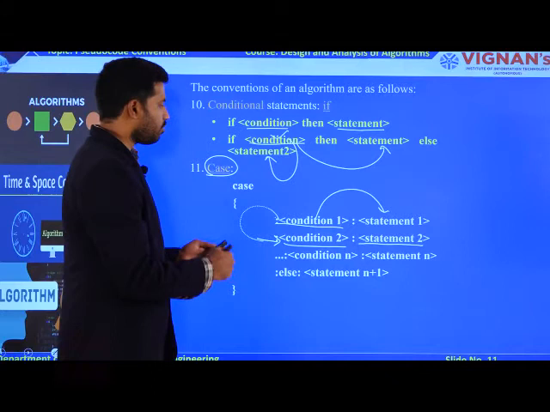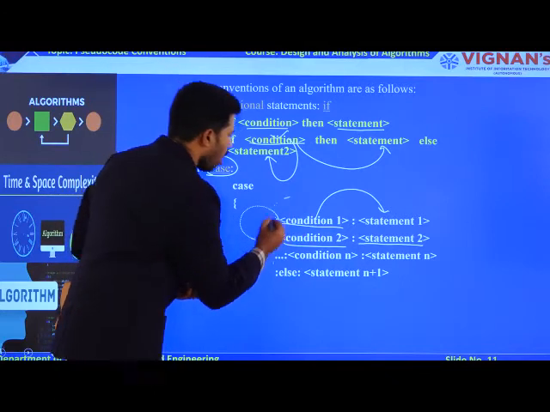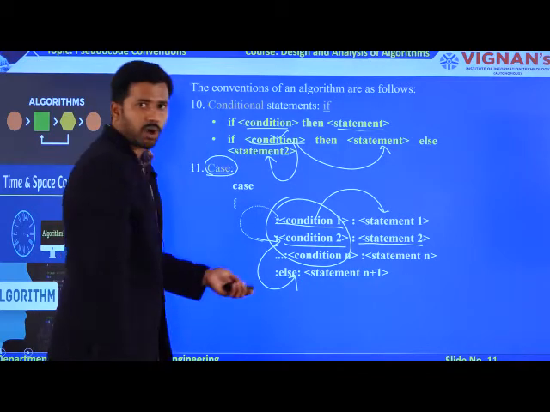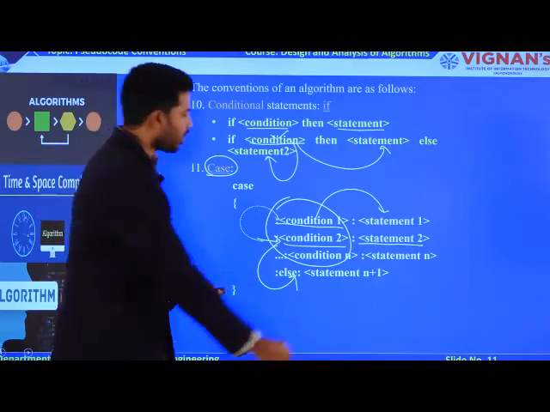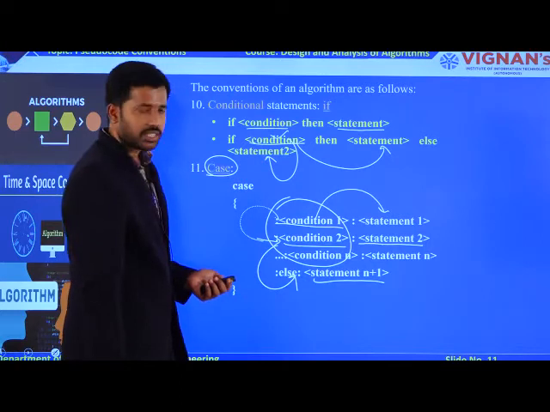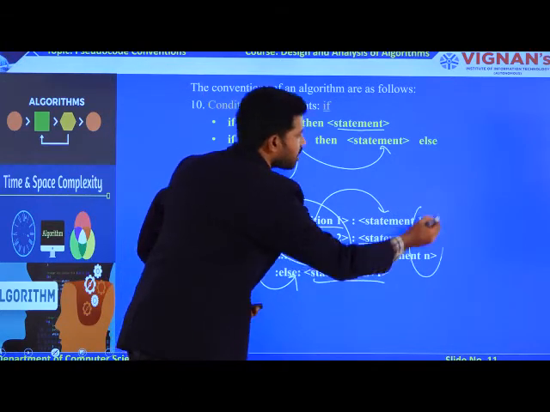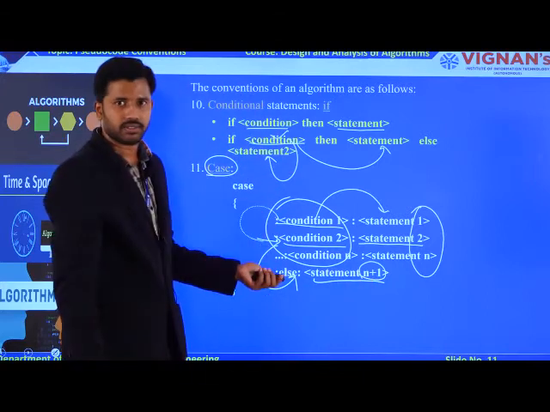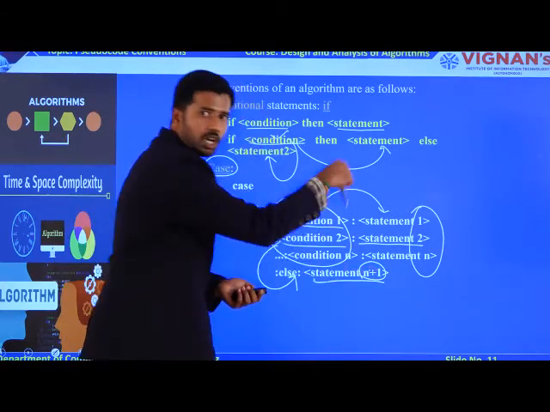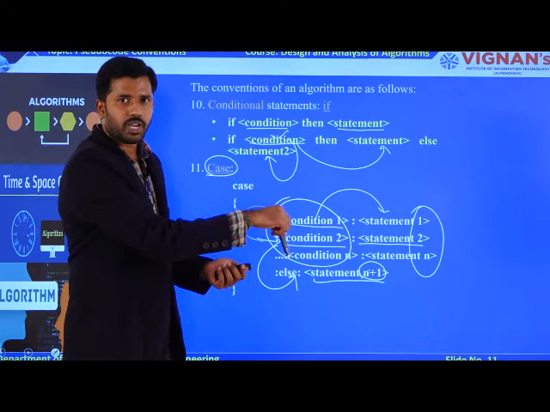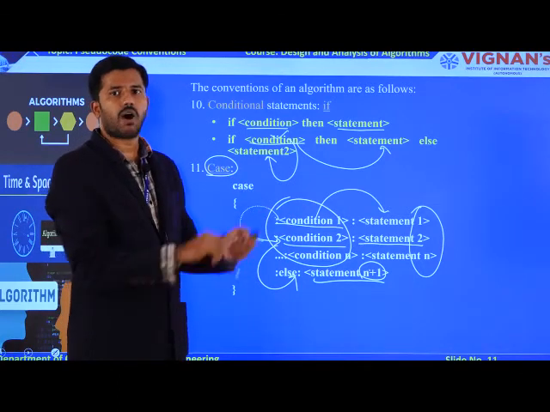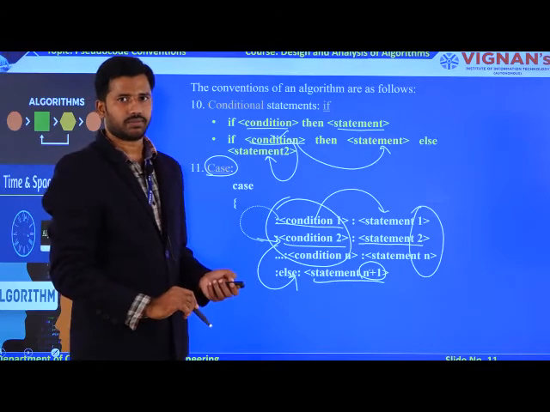What happens if you get a doubt like, what happens if all conditions have failed? Then ultimately the control will move to the else block. This is nothing but your default case to execute the default statement. That is why here all the statements are numbered from 1 to n, and the default case is number n plus 1, because this n plus 1 is not a part of your logic. It is nothing but a default logic you need to execute if all the conditions have failed, right?